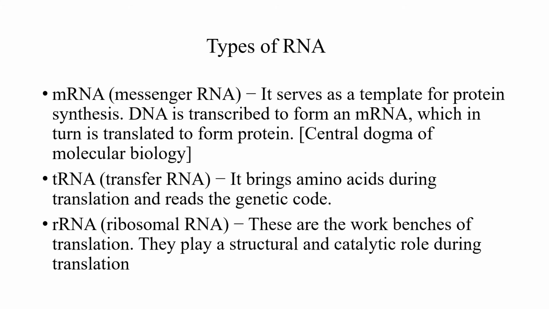Types of RNA. There are three types of RNA: mRNA, tRNA and rRNA. mRNA means messenger RNA. It brings the message for the synthesis of protein. The DNA is transcribed to form mRNA, which is translated into protein. That is the central dogma. tRNA, transfer RNA, transfers amino acids from the amino acid pool to the place where protein synthesis takes place. So it brings amino acids during translation and reads the genetic code.